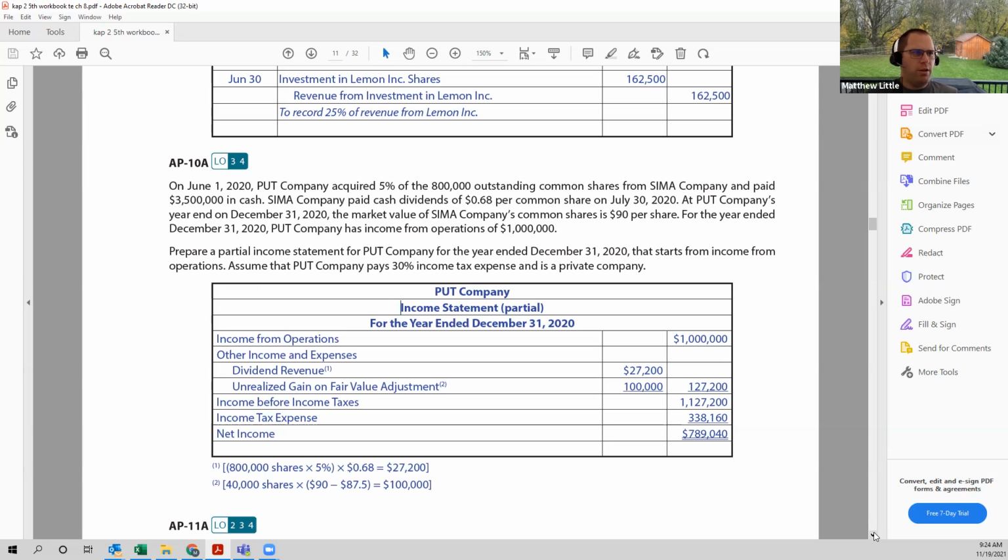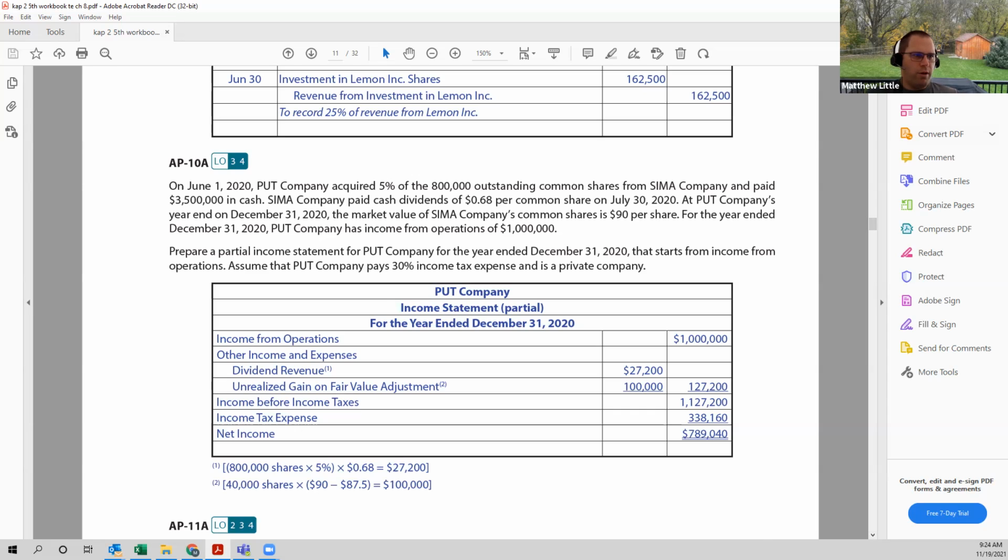And at Put Company's year end on December 31st, 2020, the market value was $90 per share. And for the year ended December 31st, Put Company has income from operations of $1 million. And so we're asked to create the partial income statement, basically the bottom section of the income statement for Put Company for the year ended December 31st. That starts with the income from operations. And we're assuming a 30% tax rate.